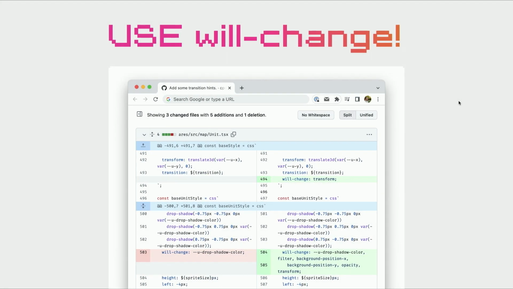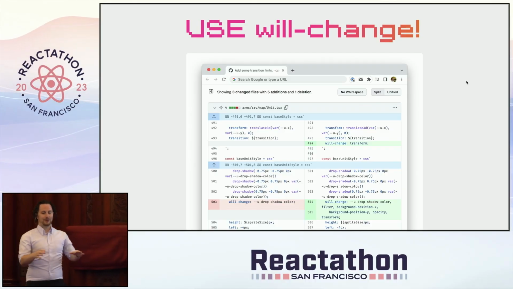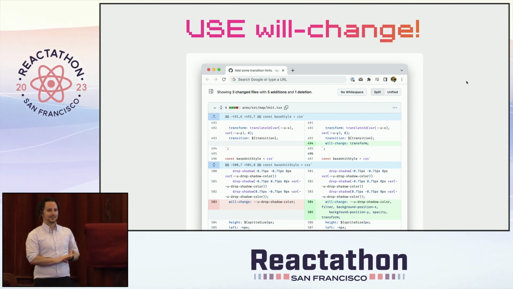And then I had some other performance problems, and I saw this CSS property. It's called will-change, and it's amazing. With will-change, you can tell the browser what you're about to do, and it will then figure out to do the right thing for you. And I thought, man, I'm so smart. I'm so much smarter than browsers. I know exactly what's going to change. And so I just put this 2-line change into my code base. And then a few days later, I'm like, things have gotten kind of slower again.